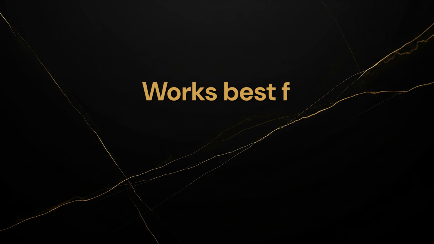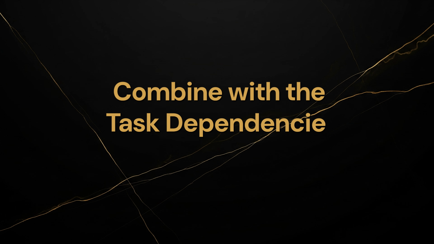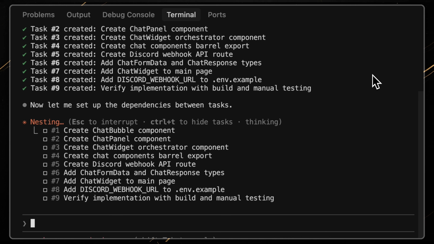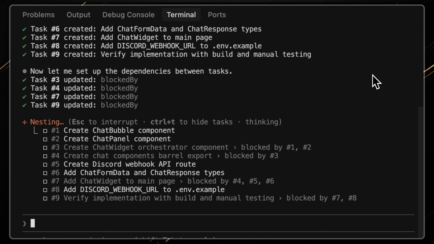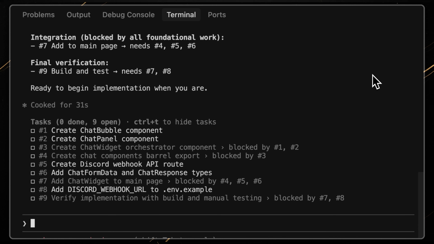One thing to be honest about, plan mode works best for small to medium-sized features. For larger features, the new task dependency system in version 2.116 should help. Claude can break work into dependent tasks and execute them in order, but you still need to stay in control. Reread the plans. Keep context in your head.